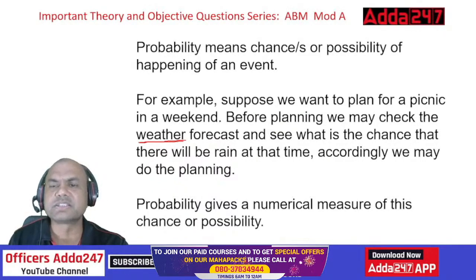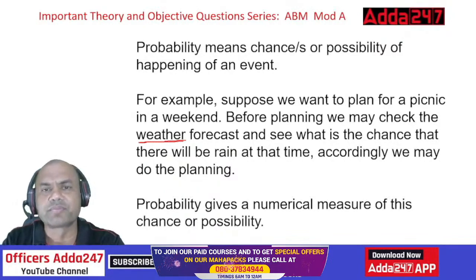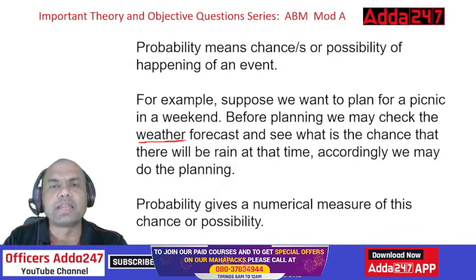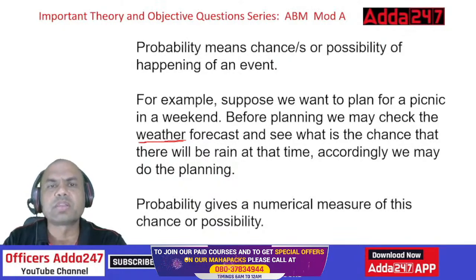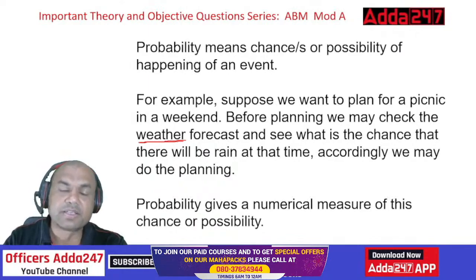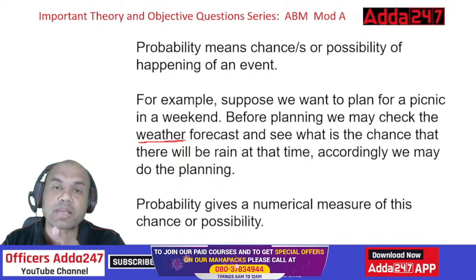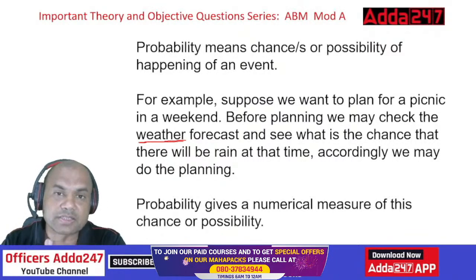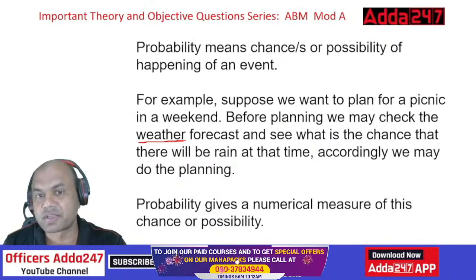Similarly, this is just one example for a picnic. Let's consider ABM only. Suppose you are planning to clear this ABM exam, for CAIIB. What is the probability of clearing? First, what will you check? You'll first check the syllabus, right? Secondly, you'll check the details, where are the numericals, how many case studies are there. These all things you'll be checking, and then you'll decide your probability of clearing this subject, isn't it?